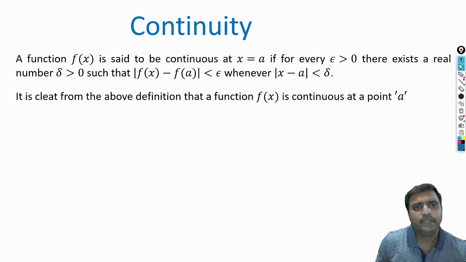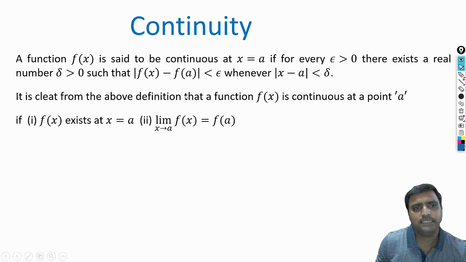So it is clear from the above definition that it is a continuous one. It does not take any breaks or jumps. So definitely f of x exists at x equal to a, that means f of a exists, and the limit of f of x when x tends to a is the same as f of a.